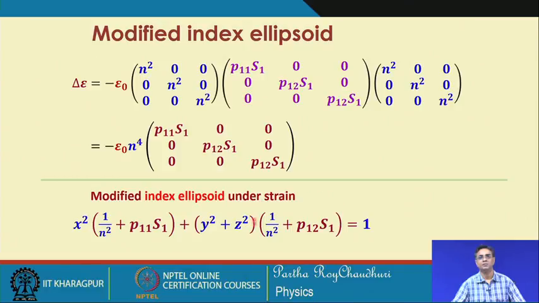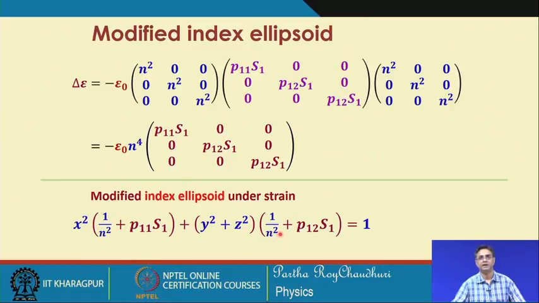So, they are going to the same group, that is y square and z square. For y square and z square, you have the same change in the impermeability, because of the nature of the strain optic tensor for the isotropic medium. So, you have P 11 attached to x 1 square, whereas P 12 is attached to y square plus z square. Therefore, this medium becomes uniaxial, you can see, and this can be called n x, but n y and n z are the same.